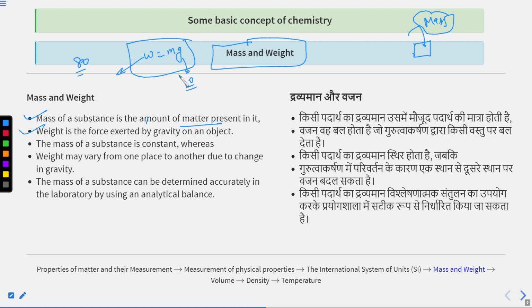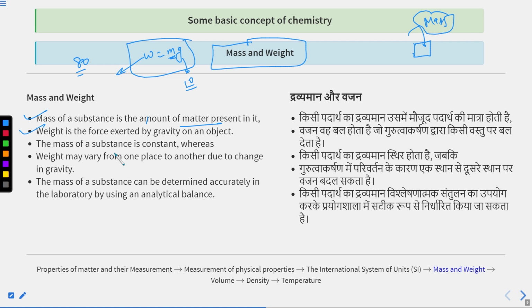Okay, so you can see if it is 80 kg, or suppose I am saying 80 gram, according to that you can calculate the mass. If any object weighs 80 gram, 80 kg, or anything else, you can calculate the m value according to that, but the units must be the same. If you are taking weight in kilogram and g in gram, it cannot be cancelled out. If you are taking weight in gram but g in kilogram, it cannot be cancelled out. So you have to be careful about that.